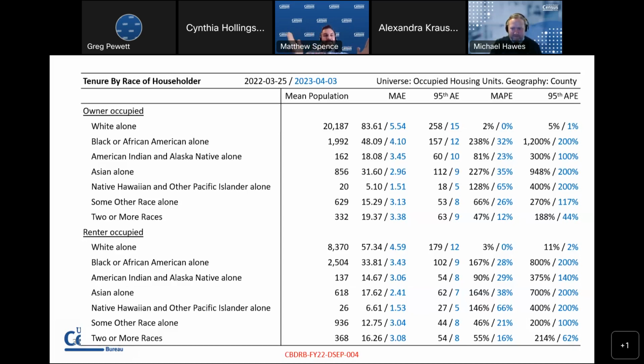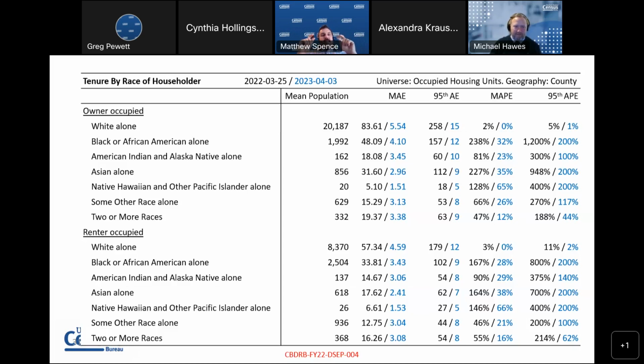Something going from 0 to 0, you can't actually calculate the percent error for that, because 0 minus 0 divided by 0 is not a number. So what we do is we use a special technique where if the published number is 0 and the disclosure avoidance protected number is 0, we count that as a 0% change. So that would go toward the most accurate numbers.